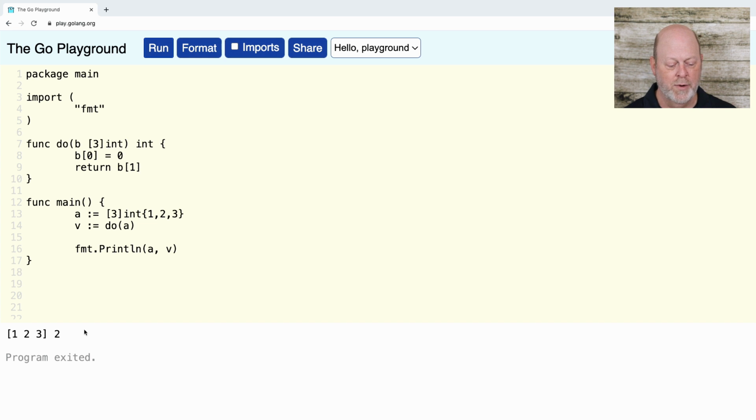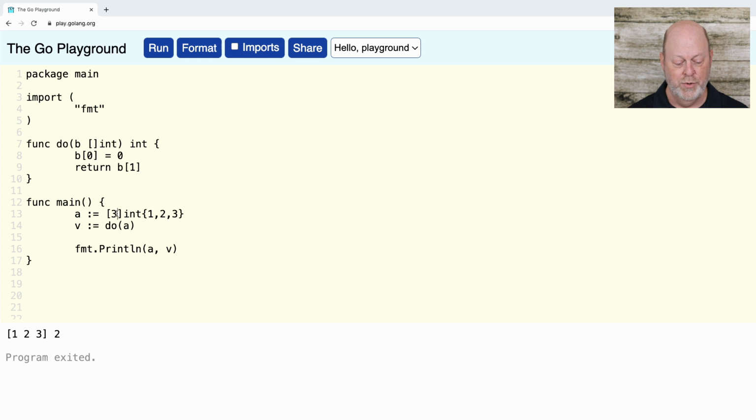So what's going on here is that when we pass an array, the array is being copied. All the values are copied, and so B is really a different array. It's a local variable that has the values from the A array copied into it. So changing that array inside the function doesn't change the original array at all. So this is clearly a case of pass by value. Pass by value means you get your own copy of it and the changes you make to it are local to your function.